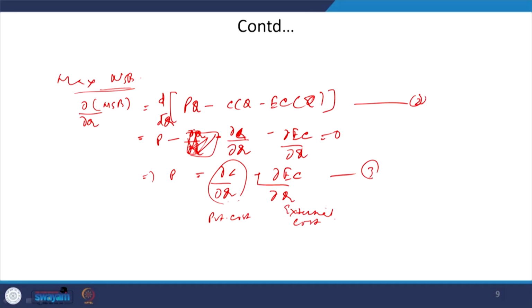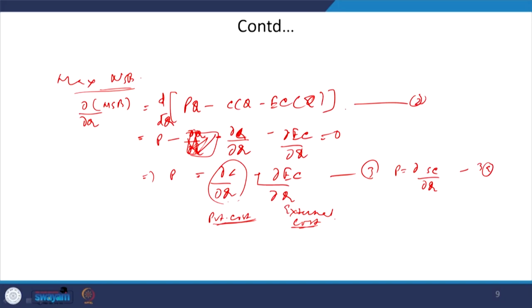So, you are saying this price is nothing but the combination of marginal private cost and marginal external cost. So, P equals, this is nothing but your marginal social cost.